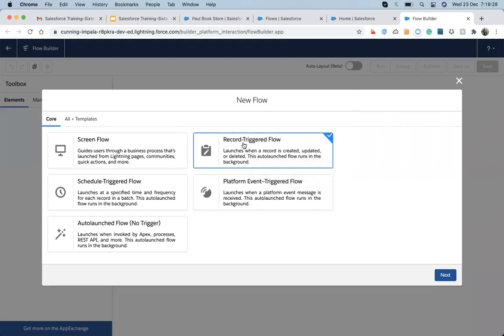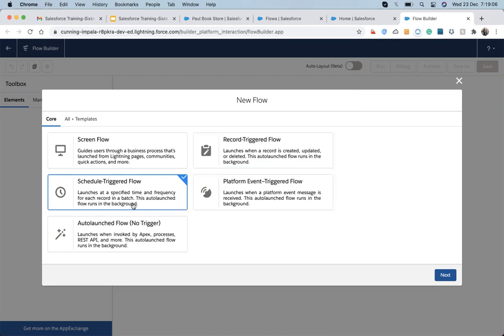This came in a recent release, I think Winter '20, where they released the record trigger flow. Previously it was not possible to run any kind of automated process in Salesforce process automation. We didn't have any automation tool that would execute in the case of delete, but Salesforce is putting so much effort into designing flow. So they just launched that whenever a record is deleted, the flow will also get executed.